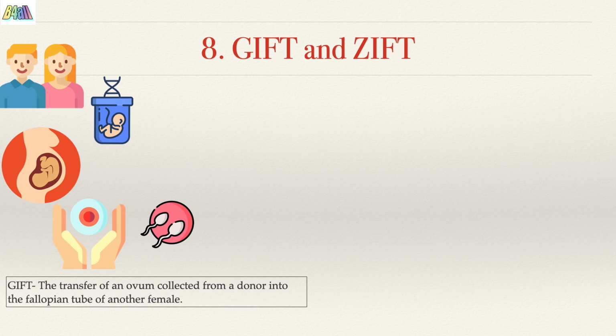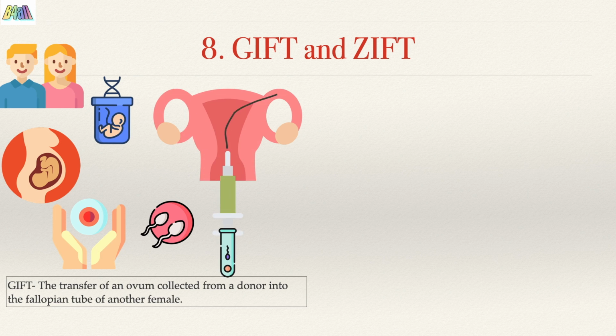This may also be used if the sperm count is low. The selected sperms and the ovum are inserted in the fallopian tube to allow fertilization. So that's why it is gamete intrafallopian transfer.